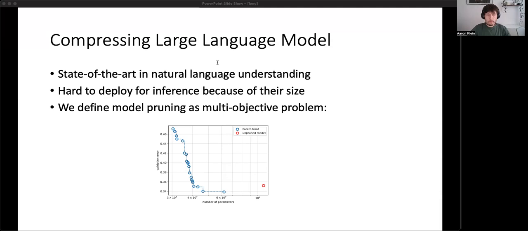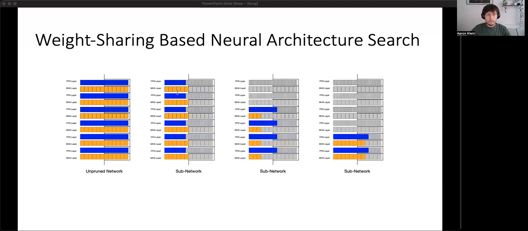Compared to other structural pruning techniques, weight-sharing-based NAS offers a multi-objective approach that optimizes both validation error and parameter count. This leads us to a set of Pareto-optimal subnetworks that strike a balance between model size and generalization performance. We concentrate on transformer-based models with either encoder or decoder-only based architectures. These architectures consist of stacked multi-head attention layers and fully connected feed-forward layers.